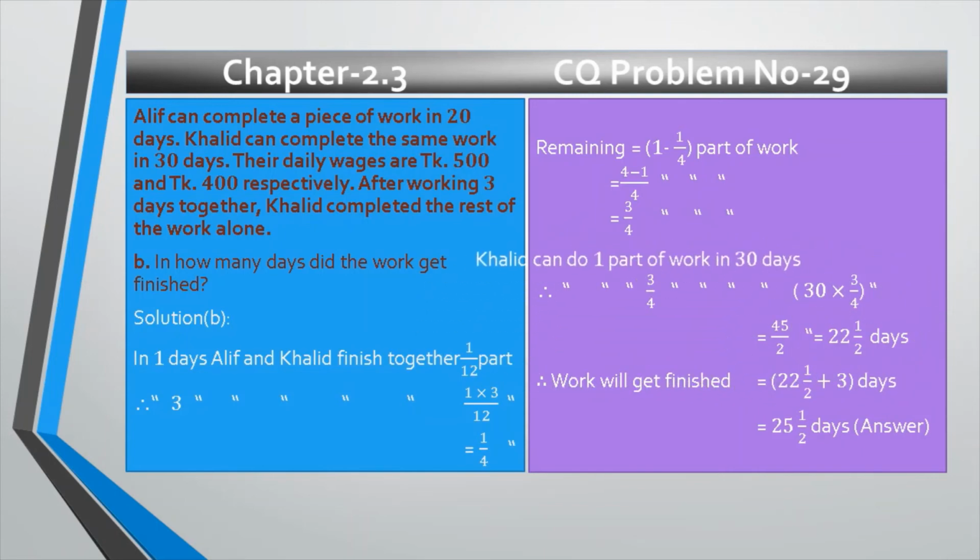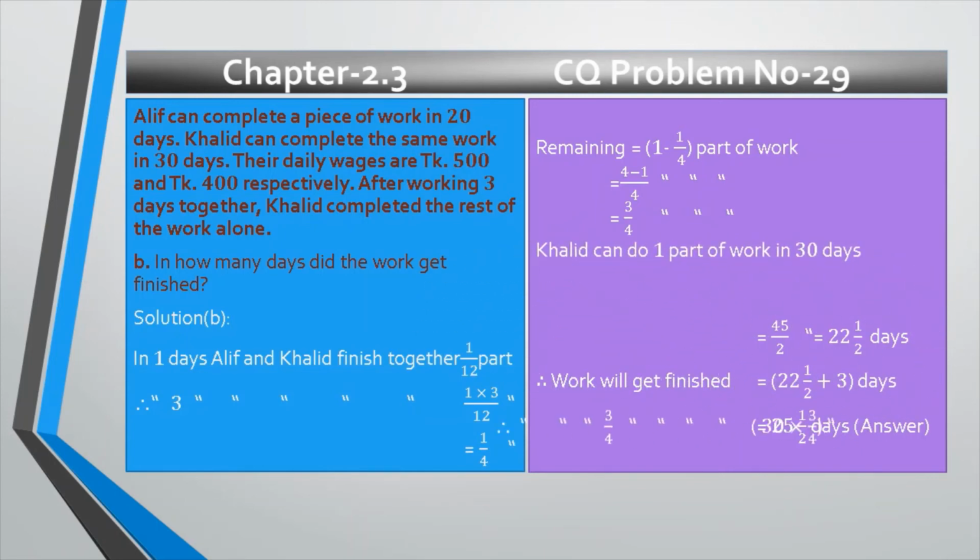Now, Khalid can do one part of work in 30 days and the rest of the work is done by Khalid. That's why we will find out Khalid can do 3 divided by 4 part of work in 30 multiplied by 3 divided by 4 days. And after reducing, we get 45 divided by 2 or 22 whole 1 divided by 2 days. Therefore, work will get finished in 22 whole 1 divided by 2 plus 3 days, that is 25 whole 1 divided by 2 days, that is the desired answer.